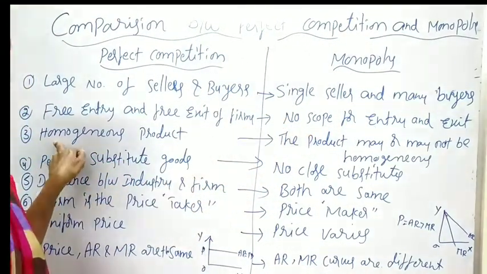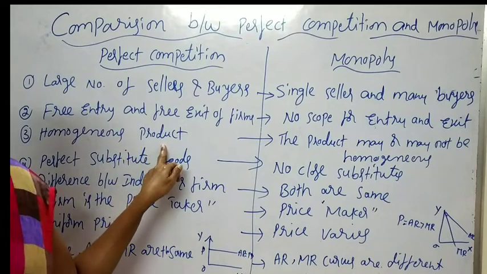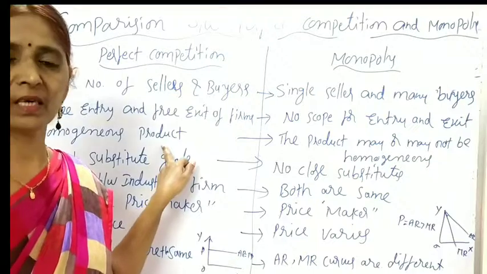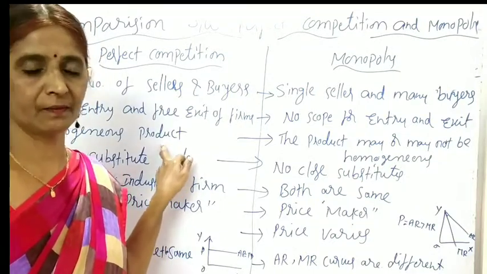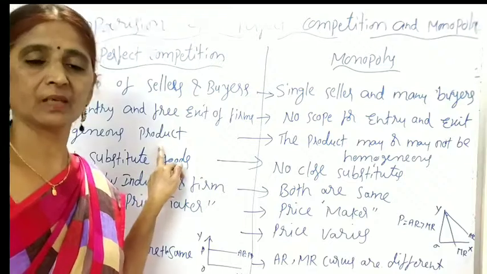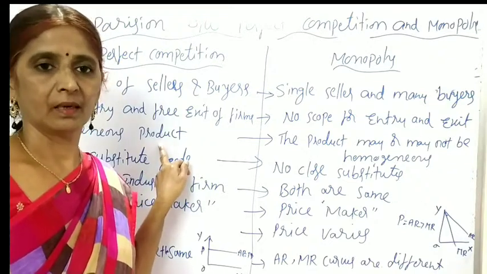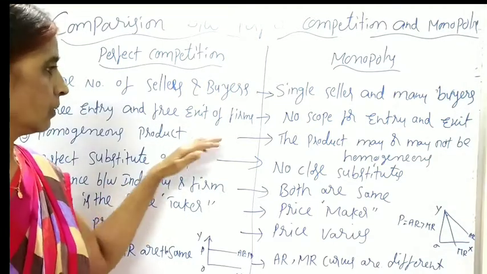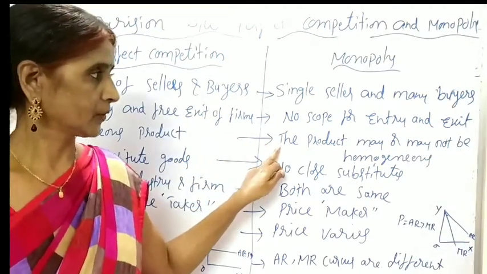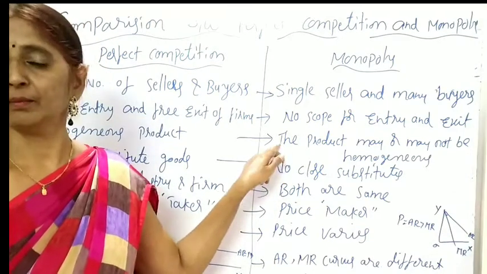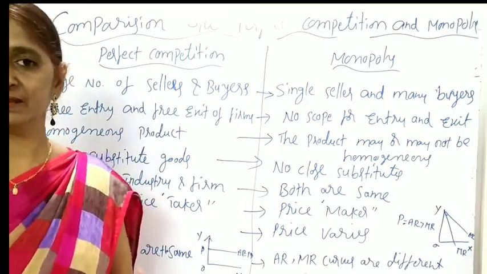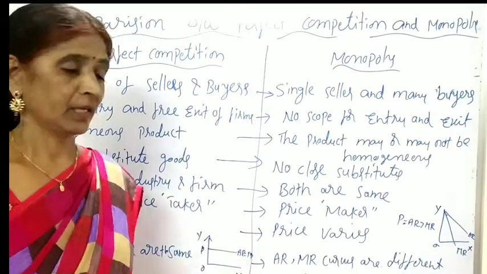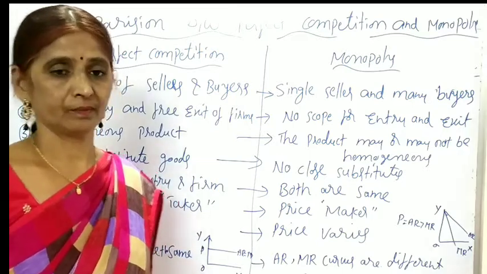In perfect competition, a homogeneous commodity is produced. Homogeneous means identical. The goods produced by all the firms will be the same in quantity, quality, color, taste, size. In all the manners, it will be the same. But the product produced by the monopoly seller may or may not be homogeneous. Being the single seller, he alone produces the goods, so he may or may not produce homogeneous goods.